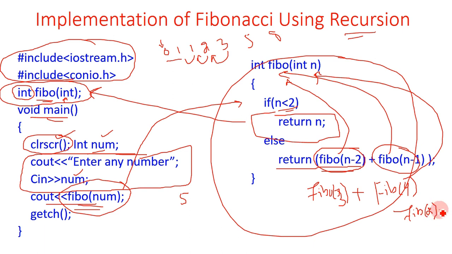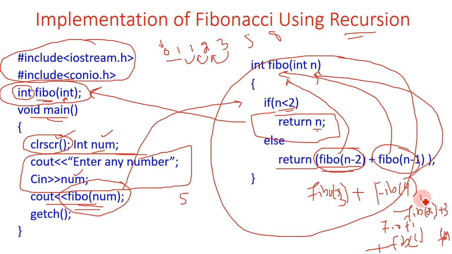Fibo of 3 plus Fibo of 2, and this 3 will return Fibo of 2 plus Fibo of 1. Okay, Fibo of 2 plus Fibo of 1. And this 2 will again return Fibo of 0 and Fibo of 1. These 0 and 1 will be returned. So the return of 0 will be 0, and the return of 1 will be 1.